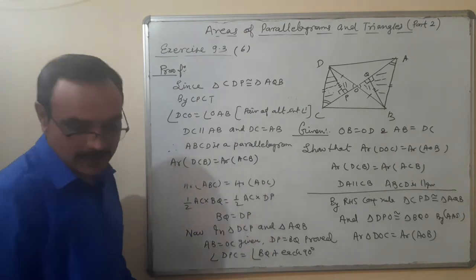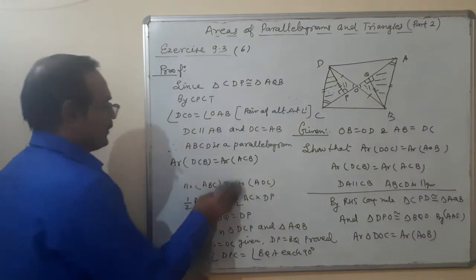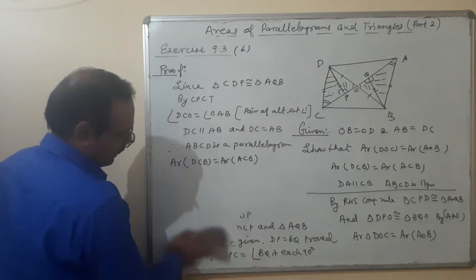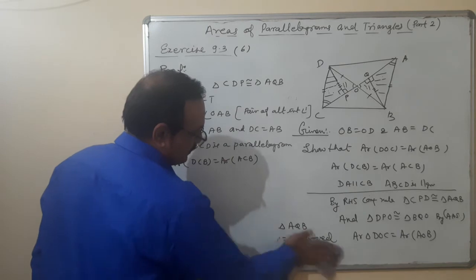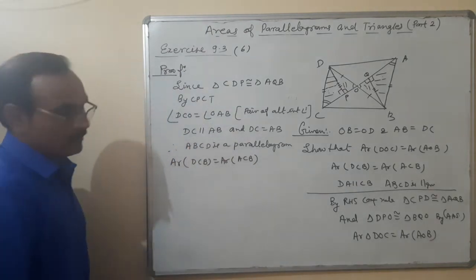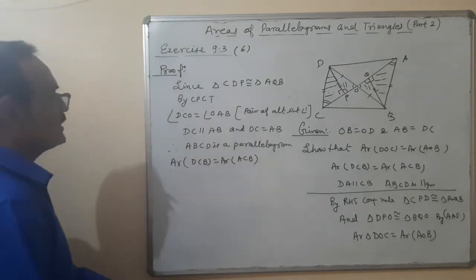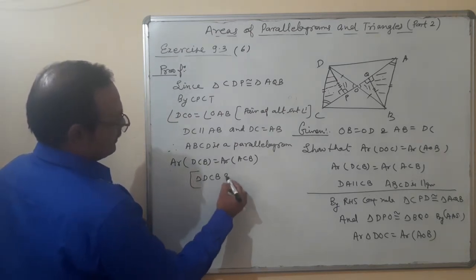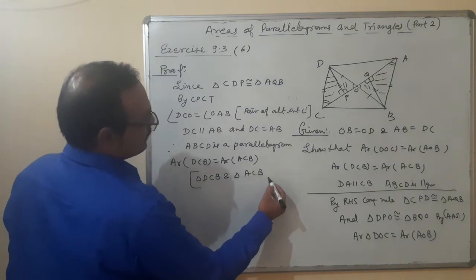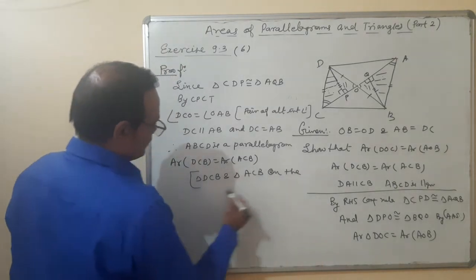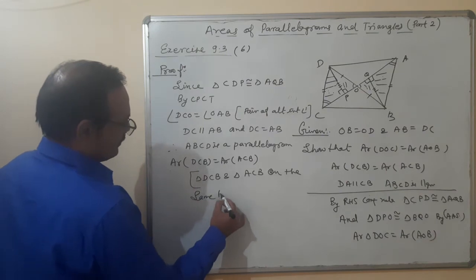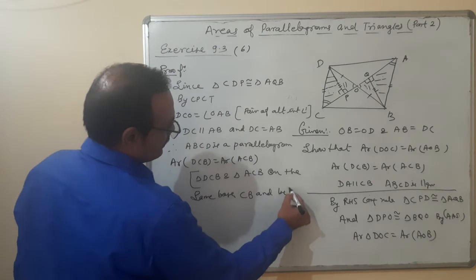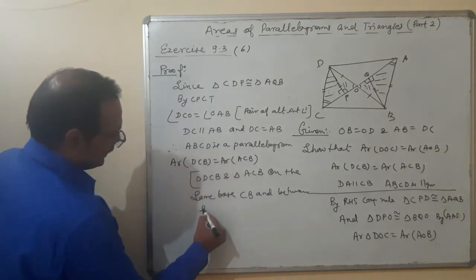How are they equal in areas? Because you can see that the base is CB. CB is the common base and both the triangles lie between the same parallels. So what's the reason here? Triangle DCB and triangle ACB are on the same base CB and between the same parallels.